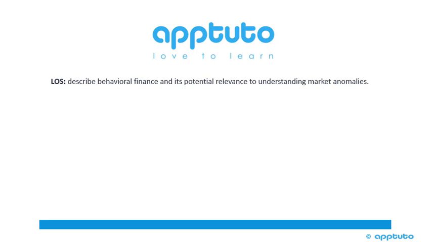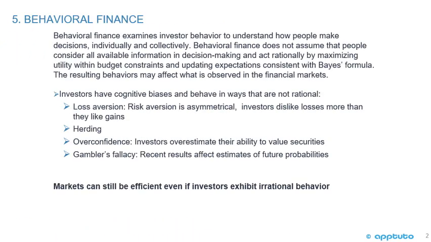This LOS is Describe Behavioral Finance and its potential relevance to understanding market anomalies. Behavioral finance examines investor behavior to understand how people make decisions individually and collectively. Behavioral finance does not assume that people consider all available information in decision-making and act rationally by maximizing utility within budget constraints and updating expectations consistent with Bayes' formula.